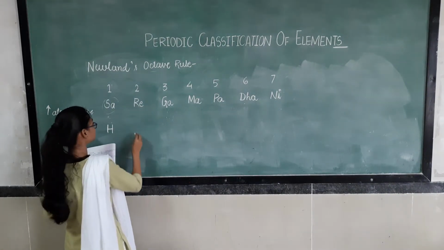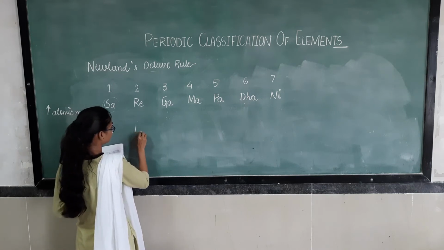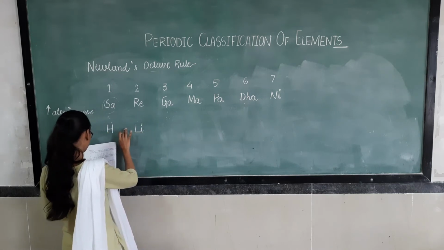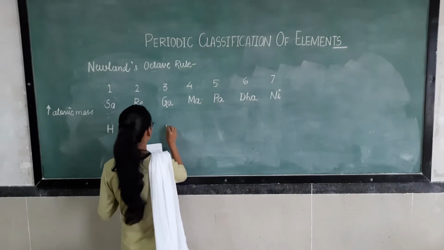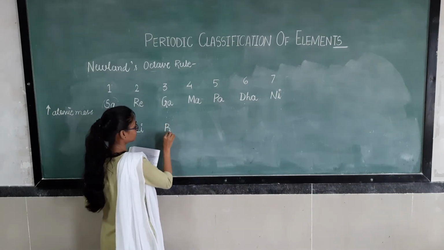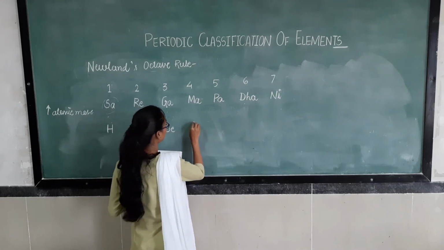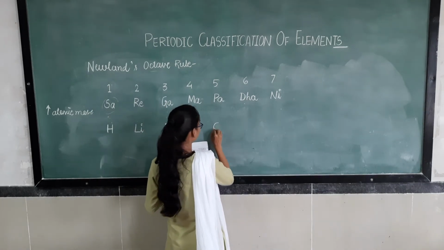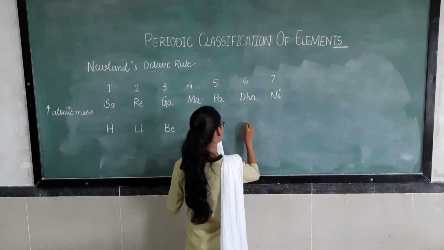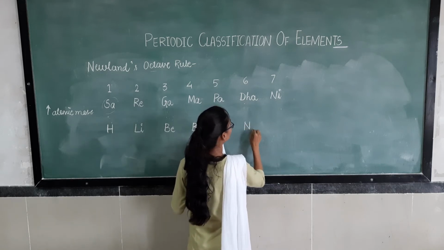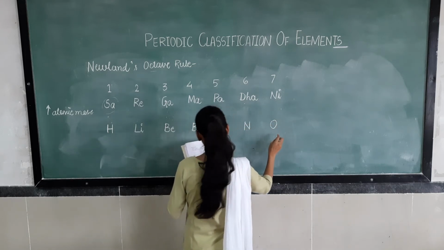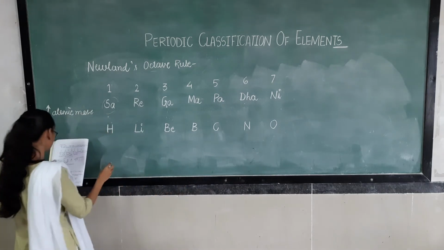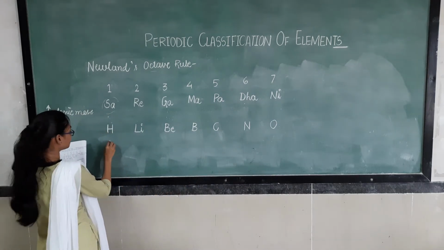So hydrogen, lithium, helium is left from here, right? Beryllium, then boron, then carbon, then nitrogen, then oxygen, and then fluorine.